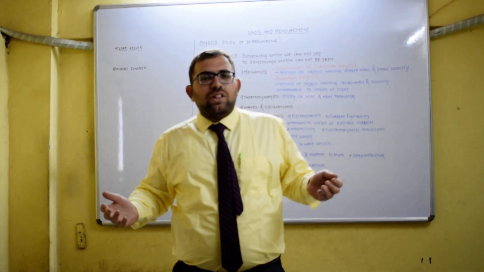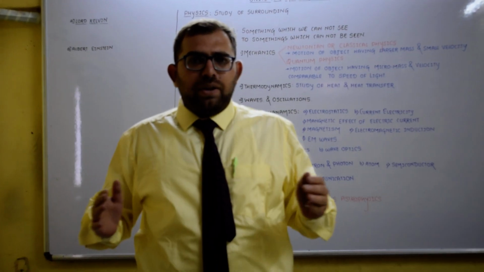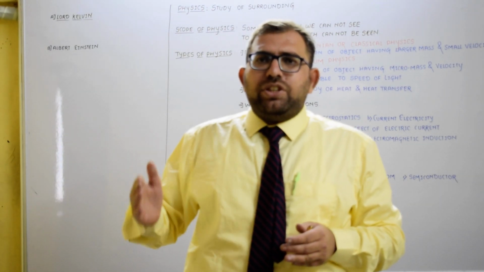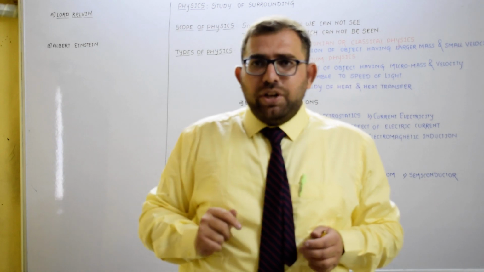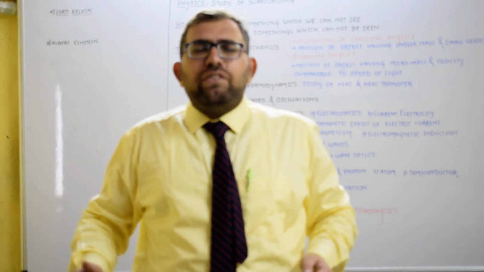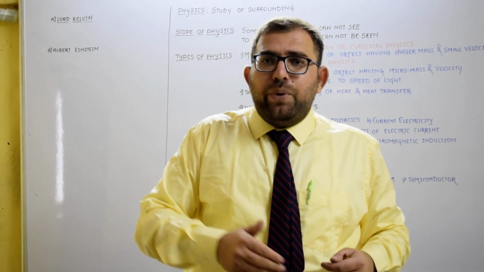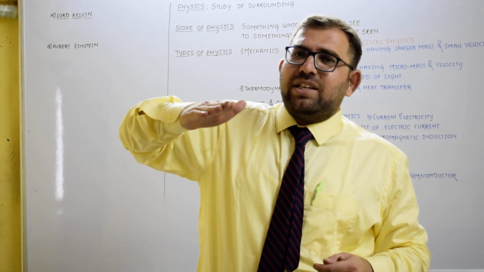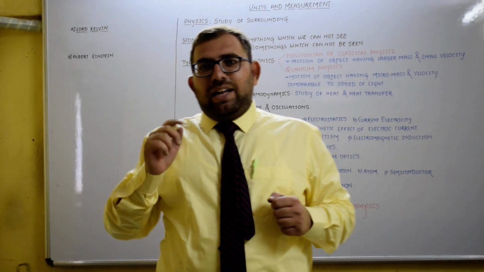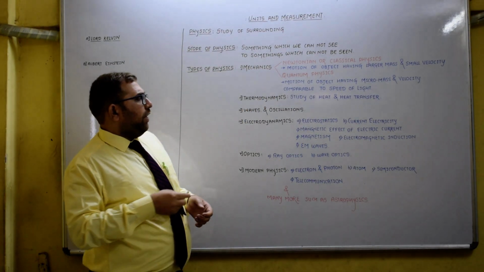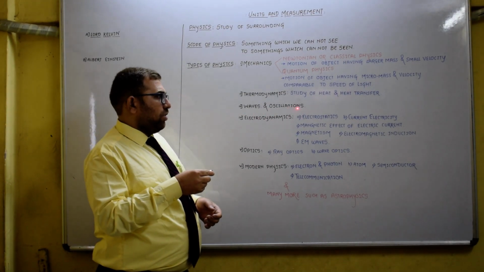Now how can we feel the oscillations? We have a very simple example to understand them. Just go to a railway station over a foot over bridge. You stand there, and when a very fast moving train passes below the foot over bridge, we can feel the vibrations in our body, and that is what we can study in physics. We can say it's waves and oscillations.